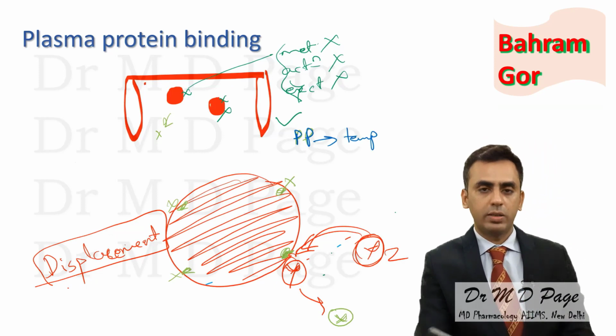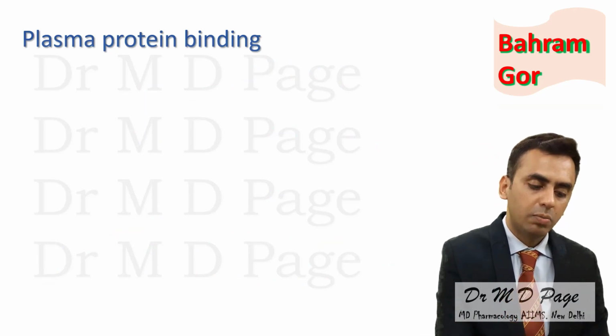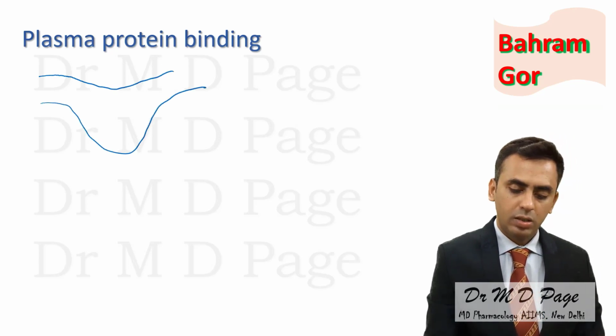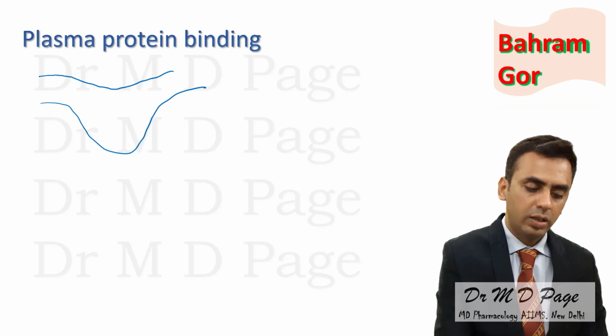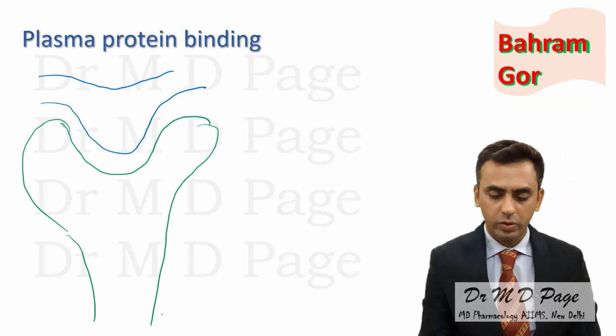We will see one more last thing in plasma protein. What happens if this plasma protein bound drug goes to the glomerulus? Consider this is the glomerular tuft.